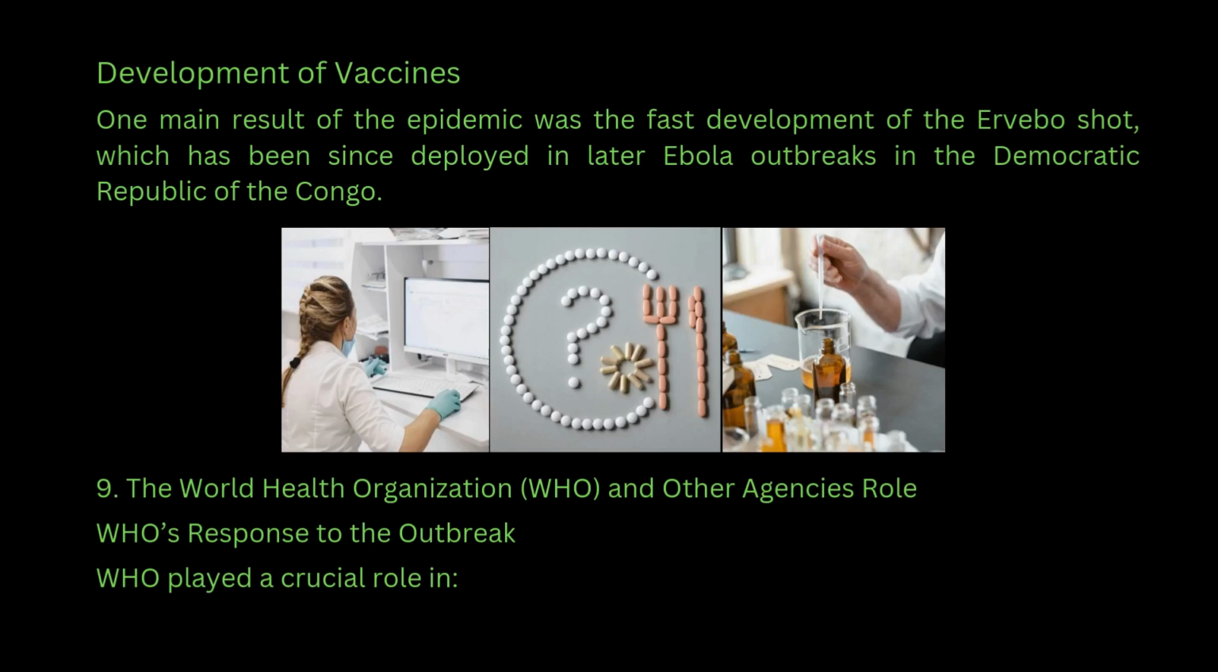Development of vaccines. One main result of the epidemic was the fast development of the Ervebo shot, which has since been deployed in later Ebola outbreaks in the Democratic Republic of the Congo. The World Health Organization, WHO, and other agencies' role. WHO's response to the outbreak.